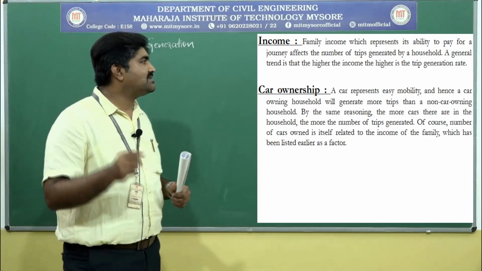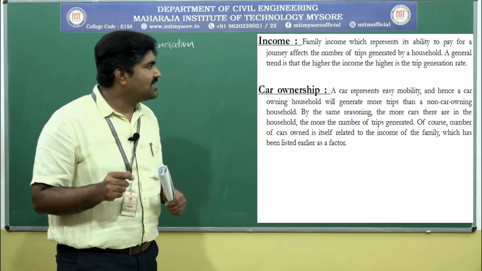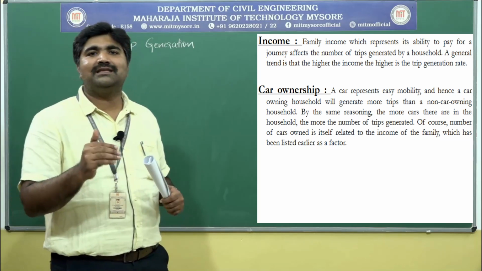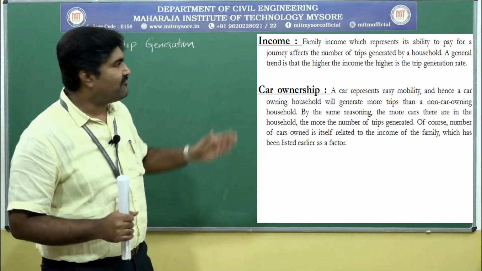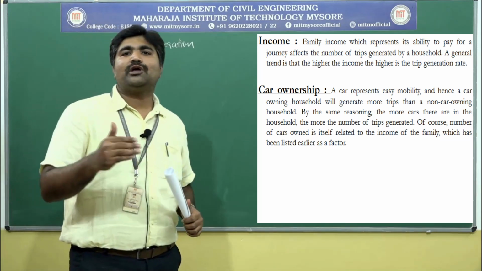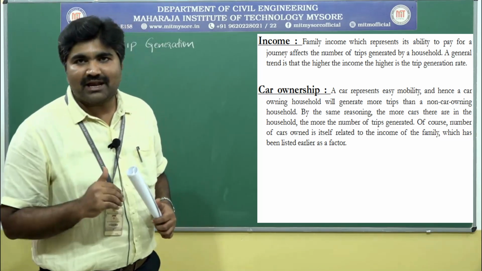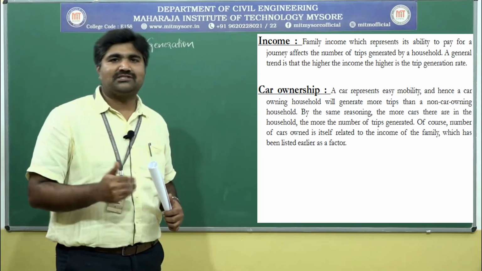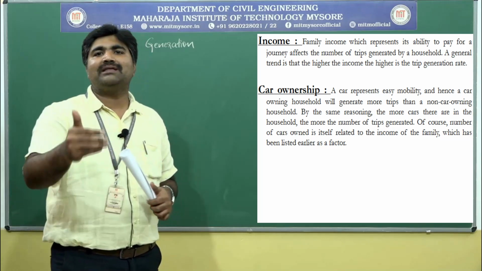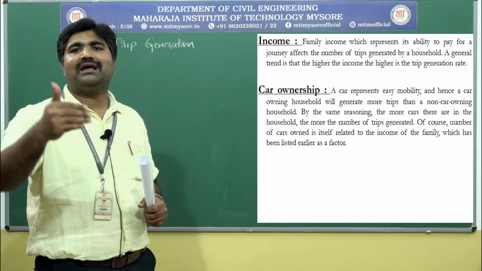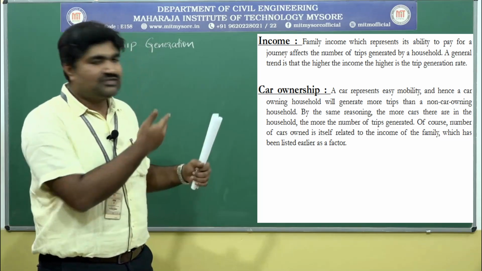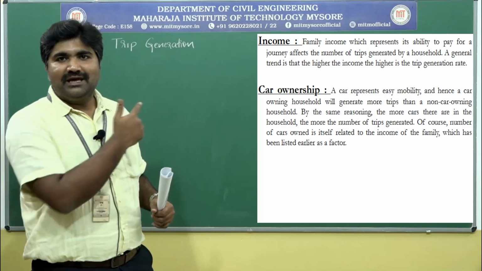Similarly, by the same reasoning, the more the cars, there will be more number of trips. As the number of vehicles increases, there will be increase in the number of trips. The first factor which we studied, that is the income. As income increases, that will show ability to purchase or buy the vehicle. As we have studied, the more our income, we are ready to pay for the journey. If we have income, we are ready to buy the private vehicle. As the number of vehicles increases, there will be increase in number of trips also, which we have studied in our first factor, that is the income.